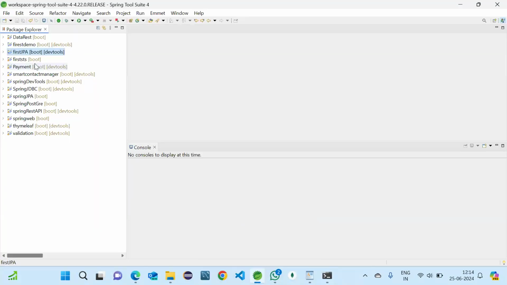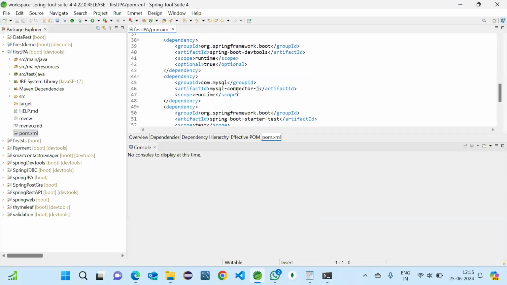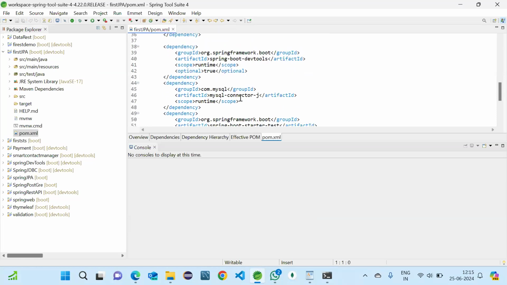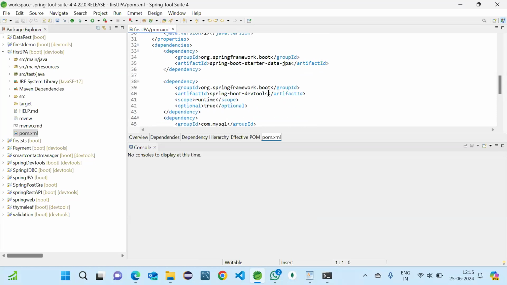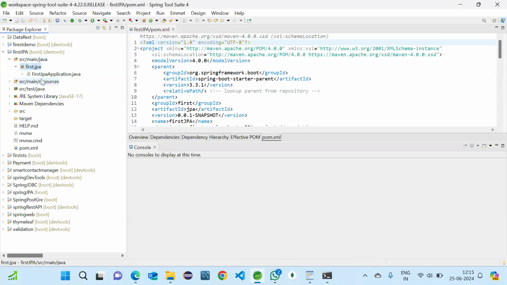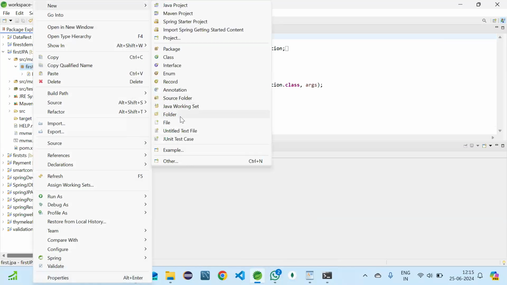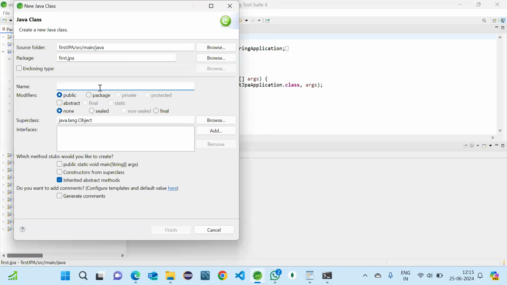Open this and see. Now our project is fine. So everything loaded. You can see the pom file. All the dependencies will be added here. So data JPA, dev tools, MySQL connector, default one. These are all the dependencies required for us. And then coming to main, we have the main file. And now we are going to create one class. So that is, I'm going to create user. New class, so I wanted user. So finish.